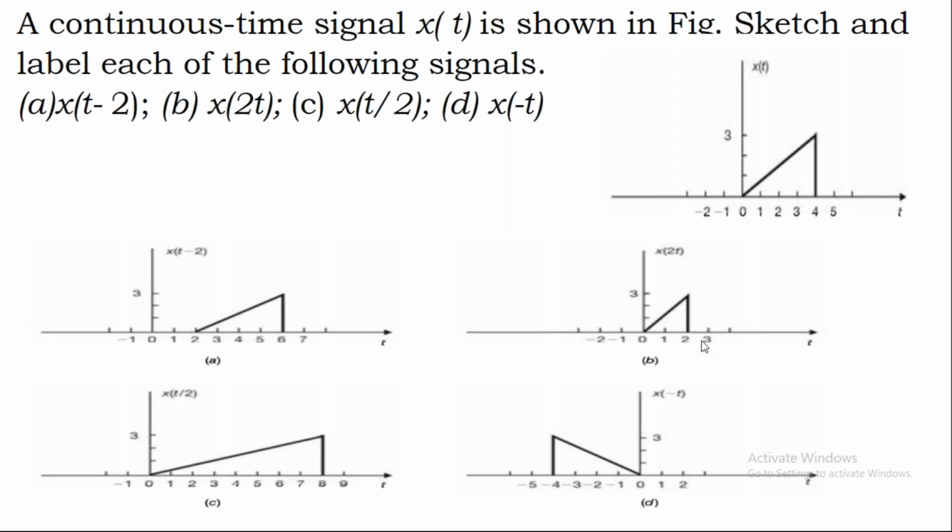But if we consider up to 4, then when you consider t as 4, 4 into 2 becomes 8. But up to 8 we don't have the signal. So please try to understand, if the scaling factor is greater than 1, you will not get an expanded signal. You will get a signal which is compressed. Now observe x of t and x of 2t. x of t is the actual signal, x of 2t is the compressed signal. It is not the expanded signal. Please try to understand this. Is it clear up to this? If it is clear, please post it in the chat box.